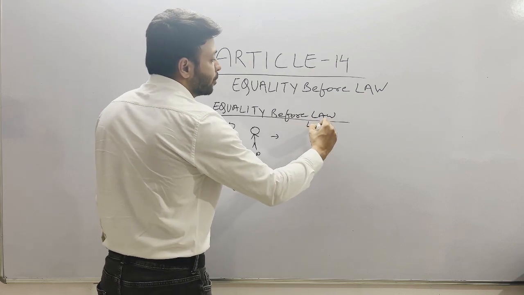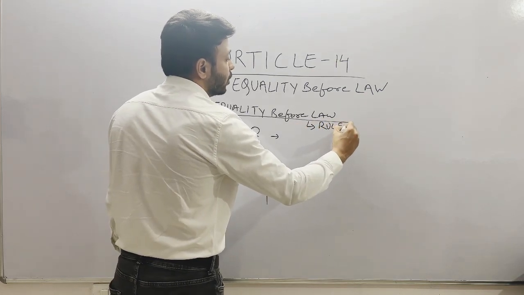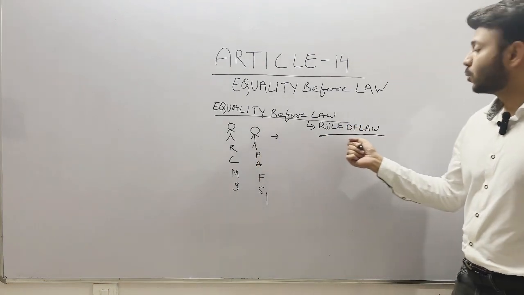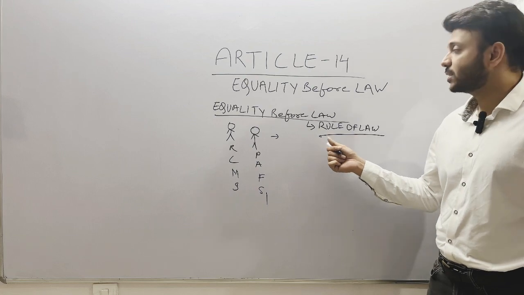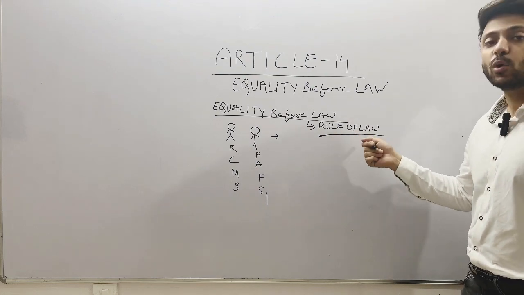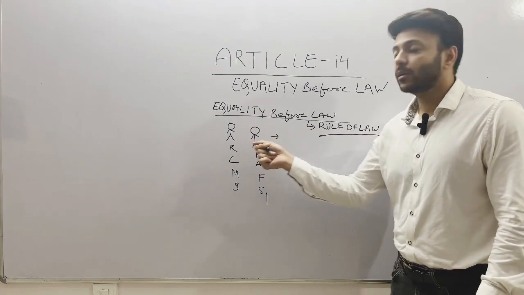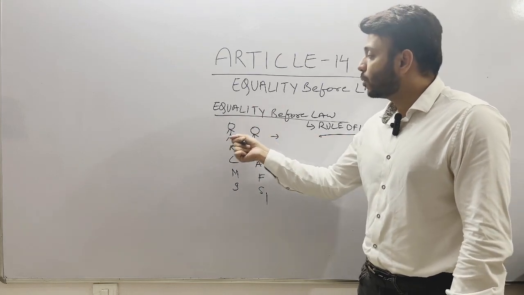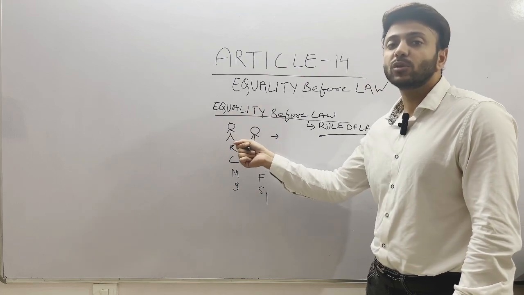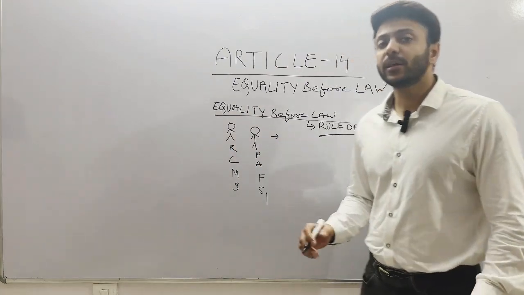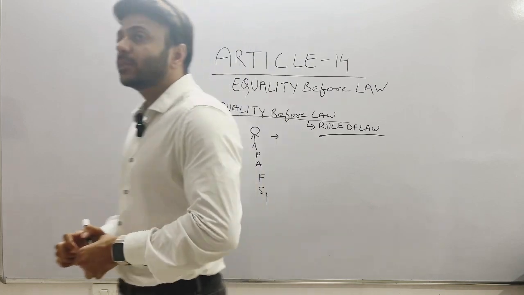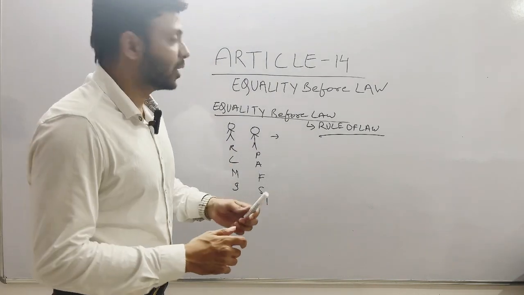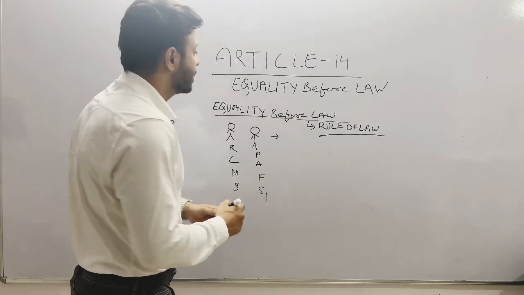Equality before law is a part of rule of law. Rule of law is a concept promulgated by Sir Edward Dicey, which means that there should be rule of law and not rule of people, so that the law can treat each and every individual equally and the law applicable to both individuals should be the same. In Article 14, there are two concepts of equality. First, there is a negative concept and another one is the positive concept. As we talked earlier, equality before law is a negative concept.